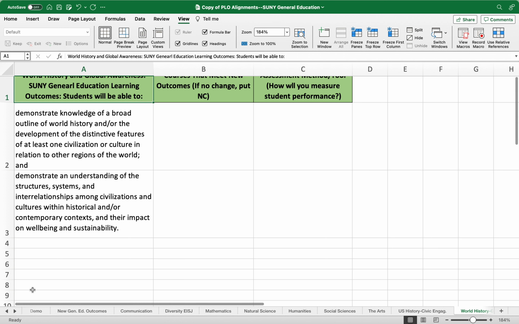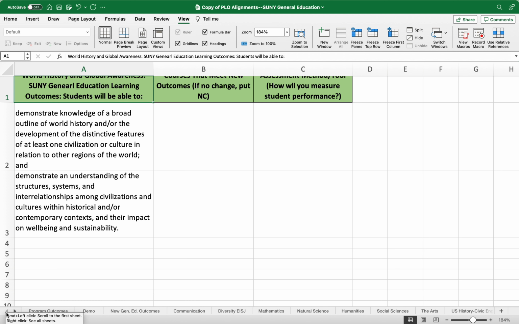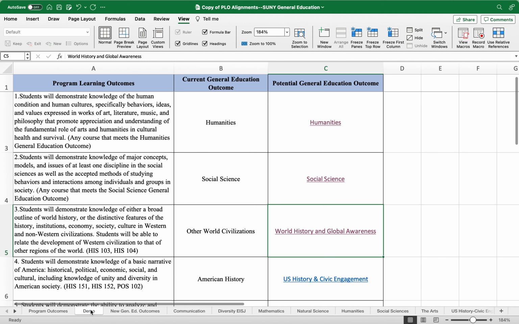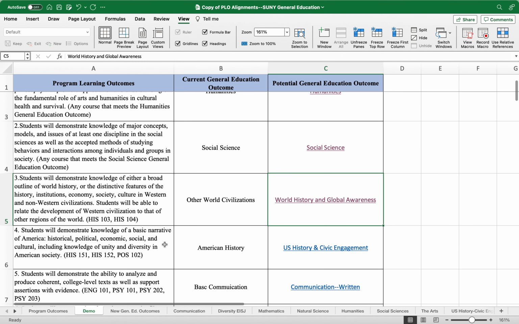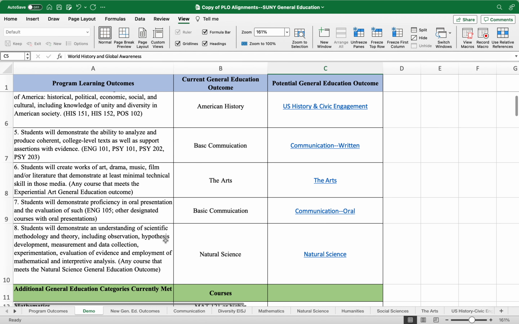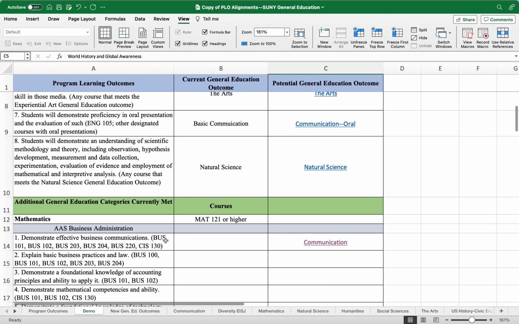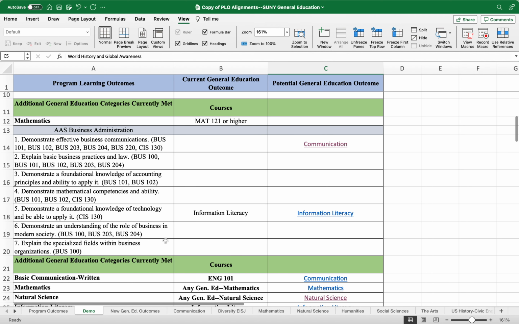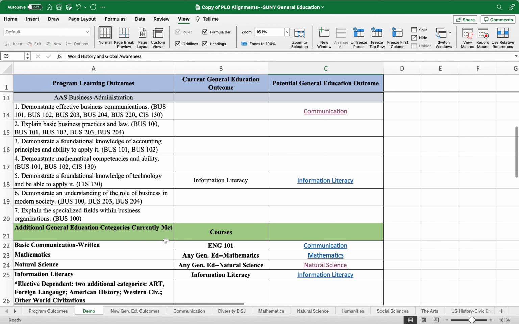And for those of you not familiar with Excel, you can move through all these tabs with these arrows over here to the left. So the liberal arts courses, there's already a lot of natural alignment with SUNY Gen Ed, and that makes sense. What I want to do is walk through a non-transfer program that may not have as much alignment in the program learning outcomes as the liberal arts, so you can kind of see how this might work.